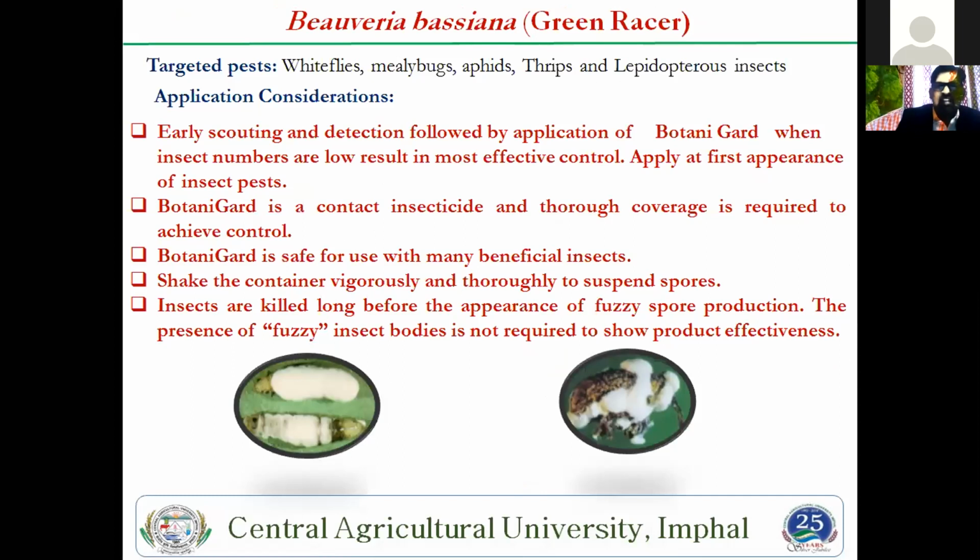Then another is Beauveria bassiana, Green Racer, made by the Green Bite company, which is also good for management of whitefly, mealybug, aphid, thrips, and Lepidoptera insects in northeast India. It is also applicable for the botanical guard, a common name, which can be controlled. And you see the condition of this beetle, which is easily controlled by this Green Racer. This is the trade name of this Beauveria bassiana.